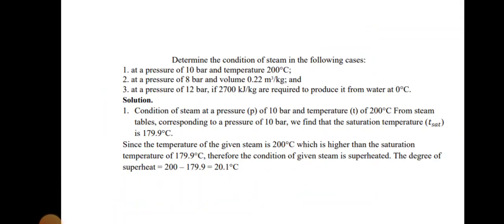Then one problem is there. Determine the condition of steam in the following cases: at pressure of 10 bar and temperature 200 degree; at pressure 8 bar and volume 0.22 meter cube per kilogram; at pressure 12 bar and 2700 kilojoule per kilogram is required to produce it from water at 0 degree. So condition of steam at pressure 10 bar and 200 temperature: since the temperature given is 200 degree, this is above the saturation temperature. Saturation temperature is 179.9 degree. Therefore the condition of the steam is superheat. So the degree of superheat is 20.1 degree.